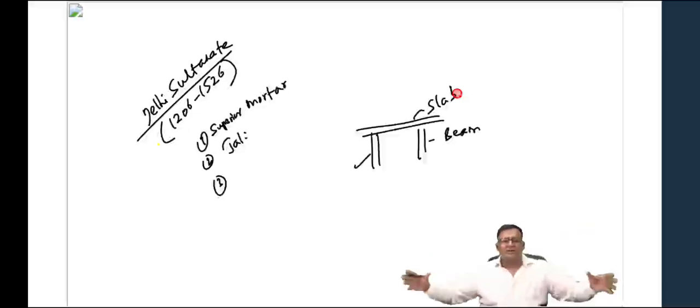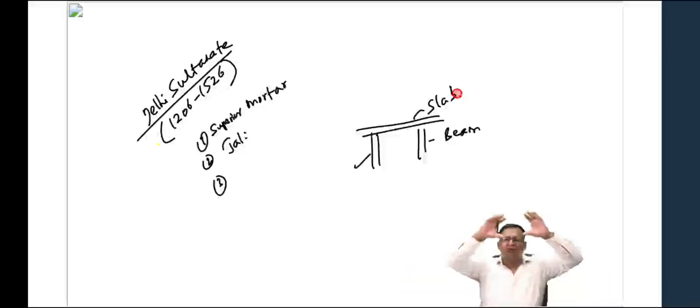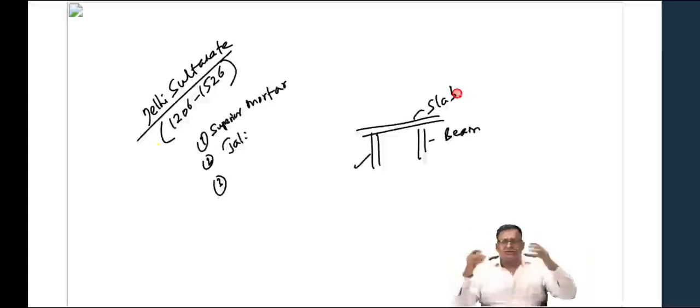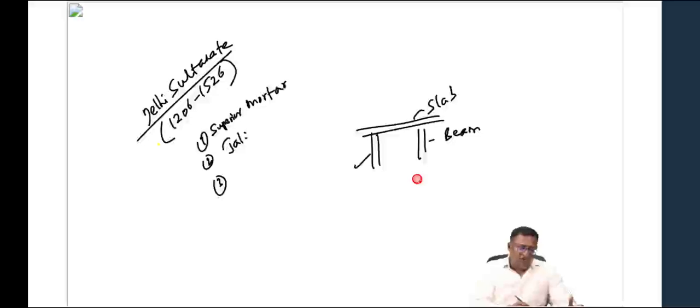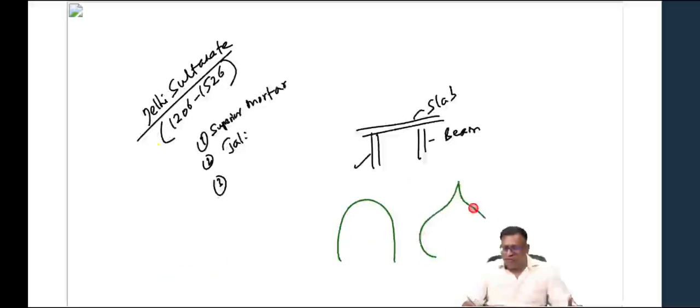So the beams or the pillars are taking the weight of the building, and the weight of the roof is held by the slab. It is taking the weight of the roof or the ceiling. So Indians are very familiar with the slab and the beam method. Now what did the Turks do? They introduced the arch and the dome, and they combined these two beautifully.